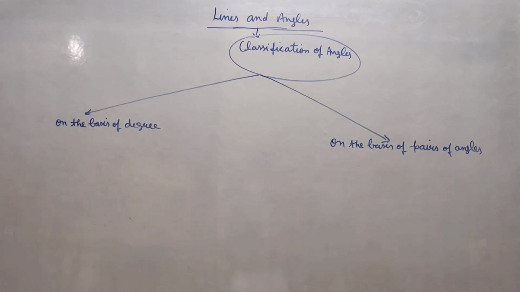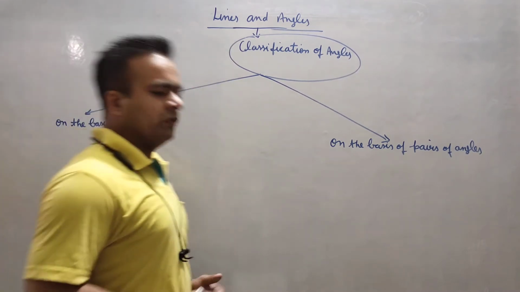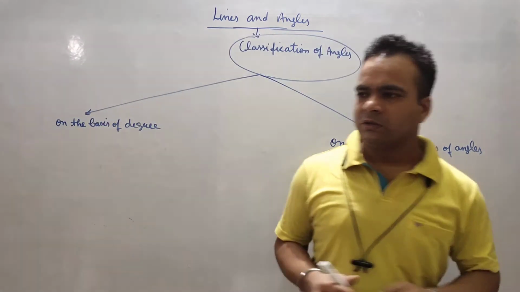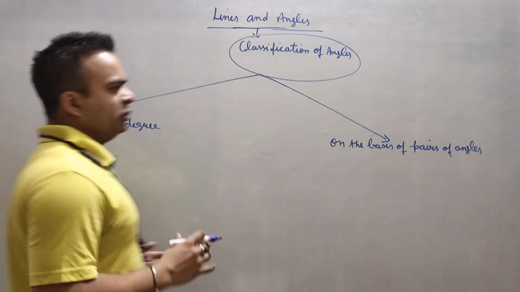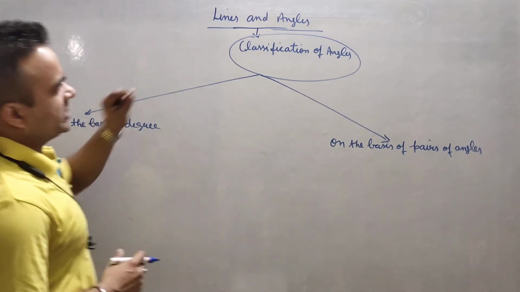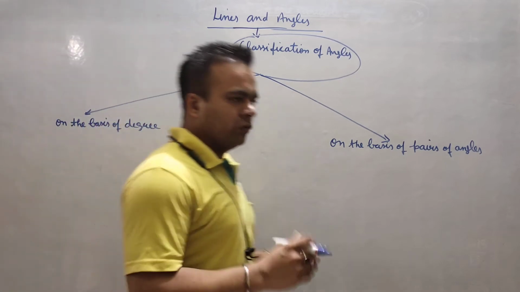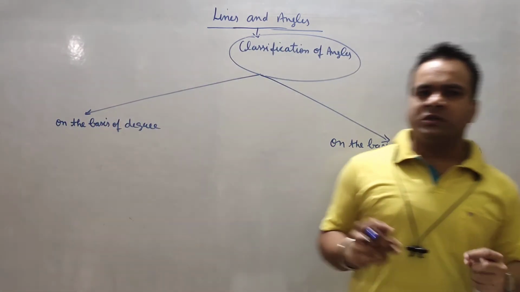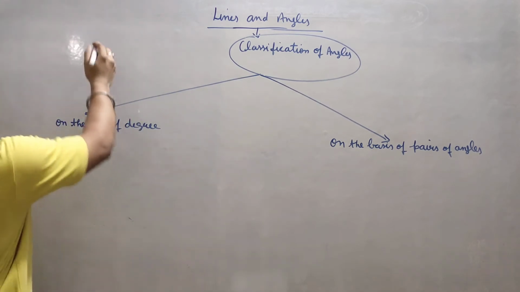Hello students, today we will start a very interesting chapter which you know very well: lines and angles. You know many things about it, and you will learn some new things here too. I will try to explain angles, because lines and angles, if you know them very well, like what is a line and what is an angle. I will take you through a quick revision.